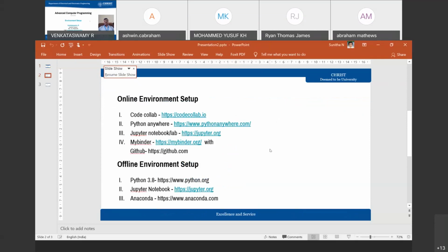I am recommending some online as well as some offline environment setups. So we have to create this environment in our system: how to create the online environment to execute our programs, and what offline tools we have to install on your machine. That is what I'll discuss in detail.